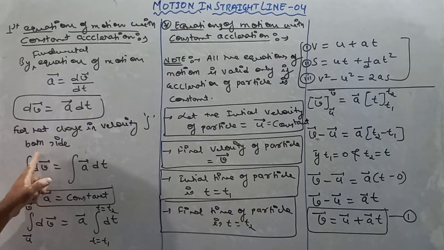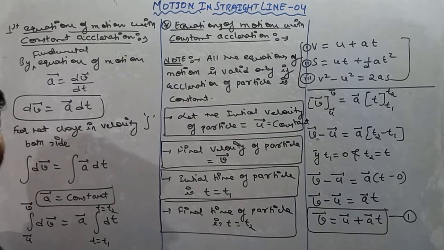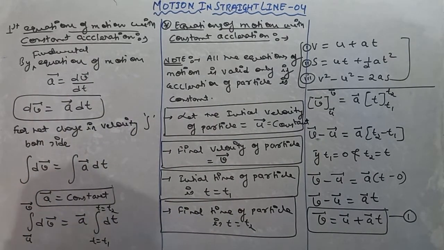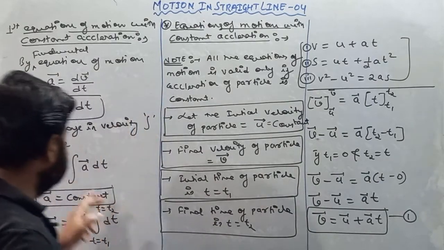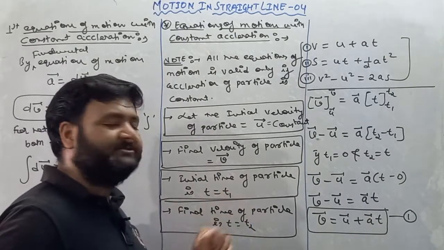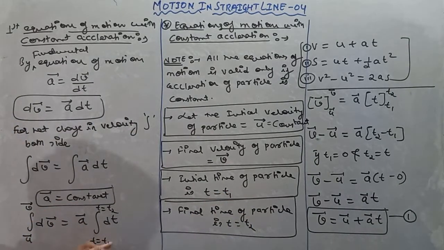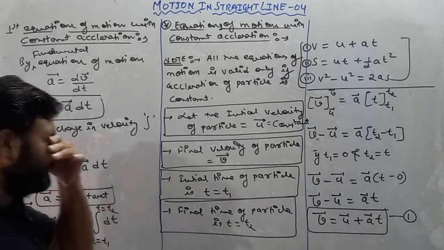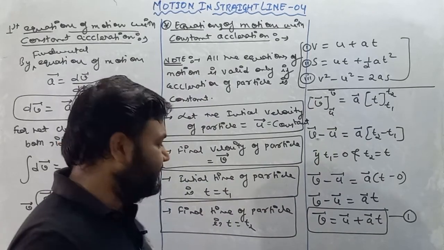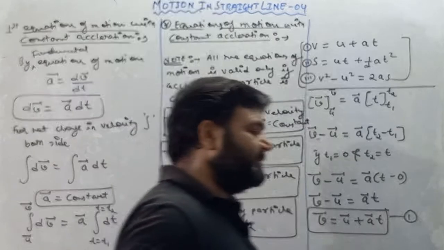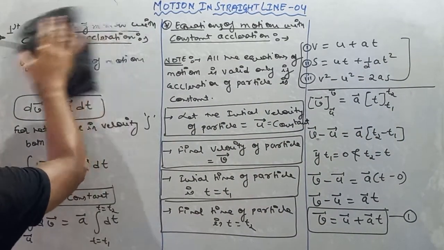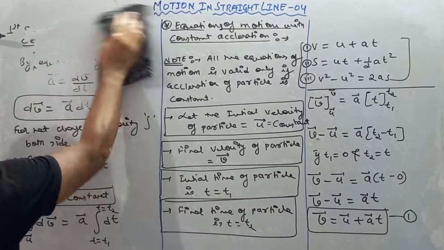So remember this thing, dv means change in velocity, and we know that velocity is changing from u to v. That's why I'll put the limit in velocity from u to v. We know that time is also changing because dt is basically nothing but change in time, and time is changing from t1 to t2. That's why I'll put the limit of time as t1 to t2, and we know that integration of dt is t. So t upper limit minus lower limit, it is t2 minus t1. I hope you all understand the first equation of motion with constant acceleration. Now moving forward, we'll discuss the second equation of motion with constant acceleration.